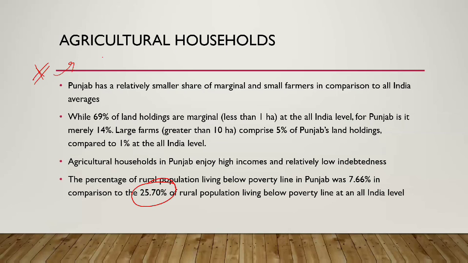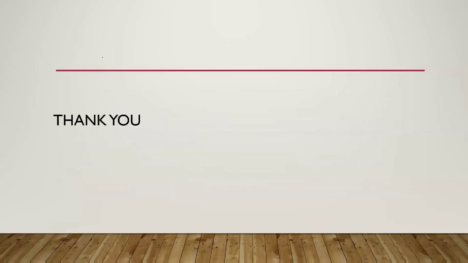And in general, in statement-based objective questions, these statements can come not as facts and percentages, but as trends. For example, it can very easily be said that the percentage of rural population living below the poverty line in Punjab is higher than the all India average. That statement automatically becomes false.